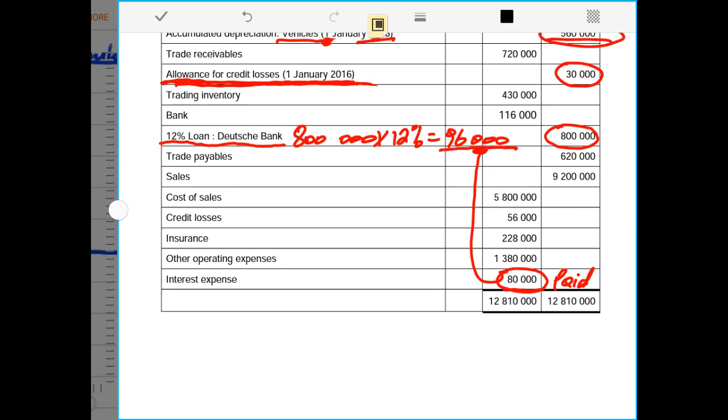The difference between the two is 16,000 rands, and it will be recorded as accrued interest expense. Any accrued expense is a liability, and this will be recorded under the current liabilities in the statement of financial position.